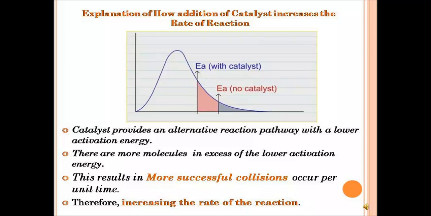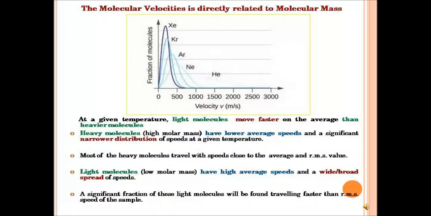The activation energy is now here. So with that, this shows that there are more molecules in excess of the lower activation energy, and this results in more successful collisions per unit time, thereby increasing the rate of reaction. Because when we have more successful collisions, then there will be an increase in the rate of reaction.